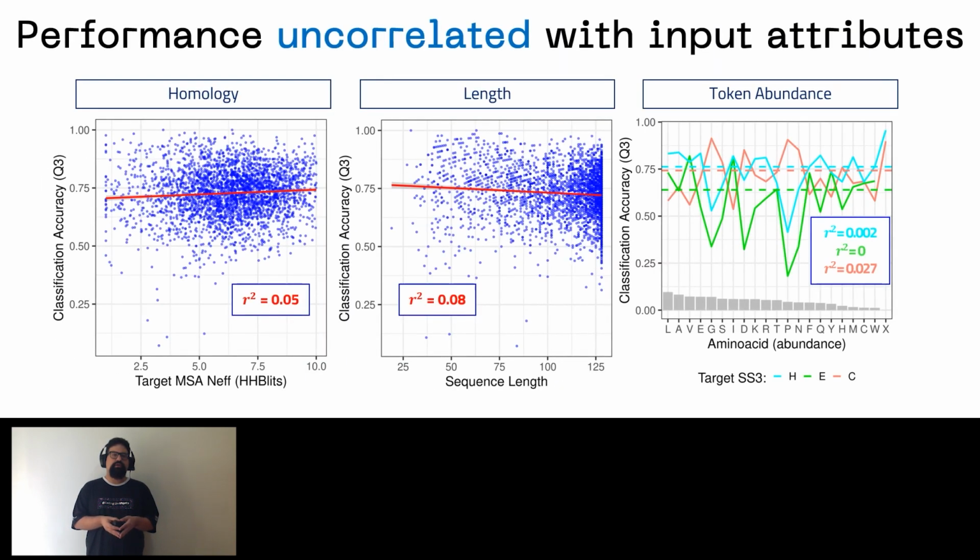We also looked at correlations between the classification accuracy and some properties of the input sequence. And after some hypothesis tests, we found no significant correlation between classification accuracy and neither one of sequence length, the degree of homology of the protein, or input or target class abundance. And I brought you here on this slide some scatter plots of those attributes and some zero-value Pearson correlations to illustrate that.